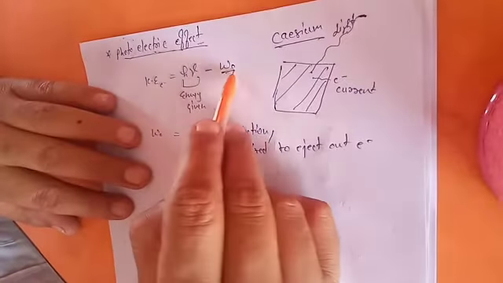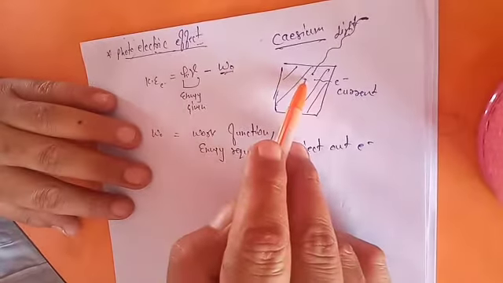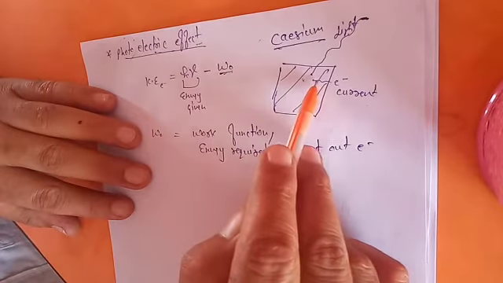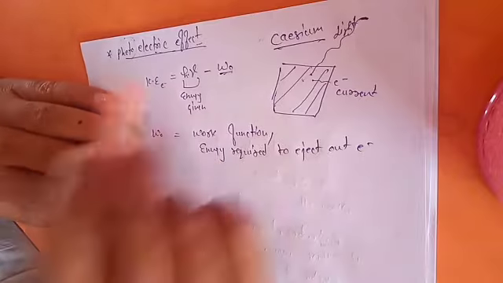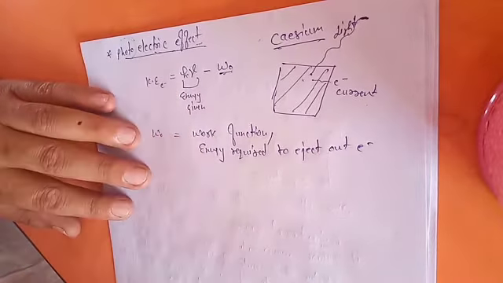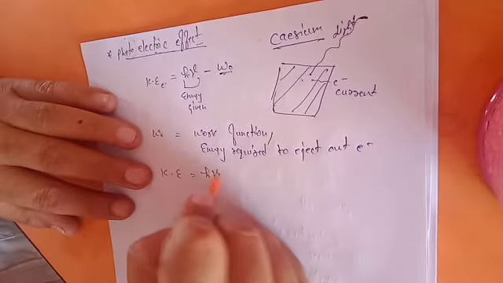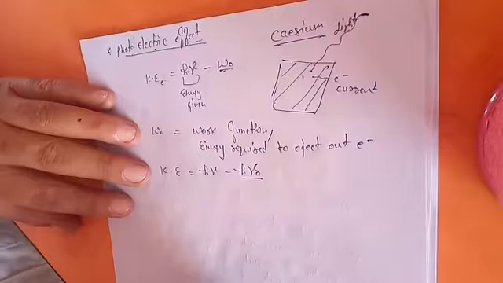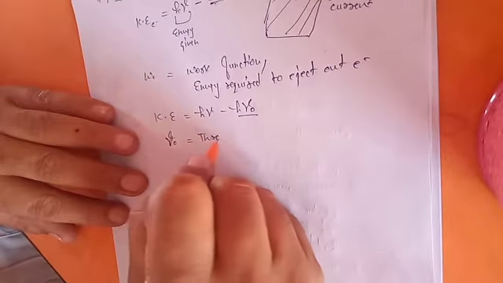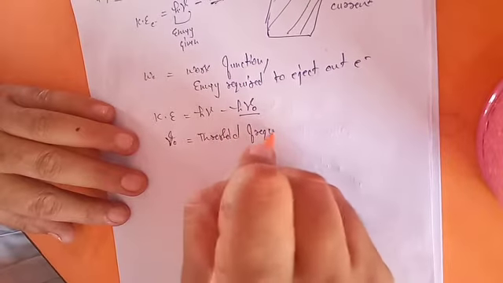So this much energy we shine, and part of it gets used in just ejecting the electron. So what is the remaining? With that help, the electron moves, meaning that energy gets converted into kinetic energy. So this is the quantitative aspect of the photoelectric effect, how you calculate the kinetic energy. This work function can also be represented in this manner, h mu minus h mu naught. What is h mu naught? Mu naught is the threshold frequency, which is different for different elements.